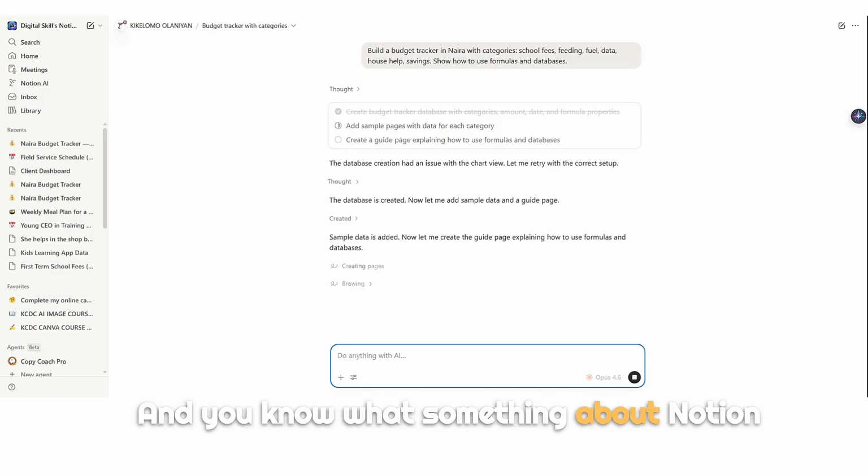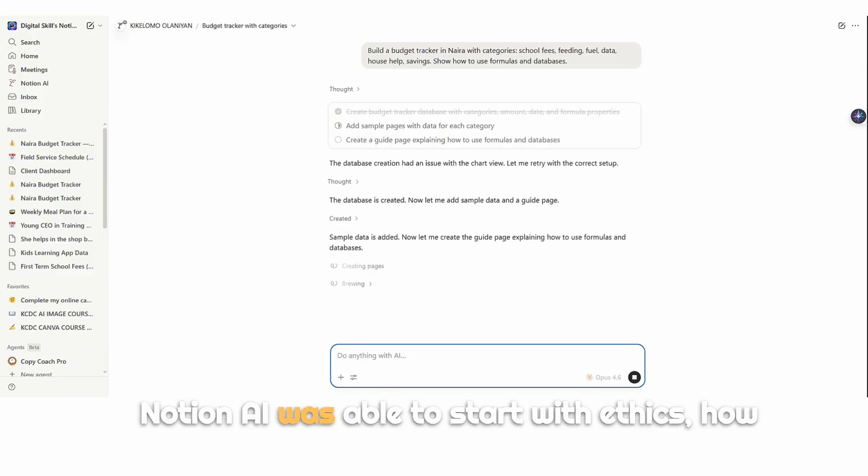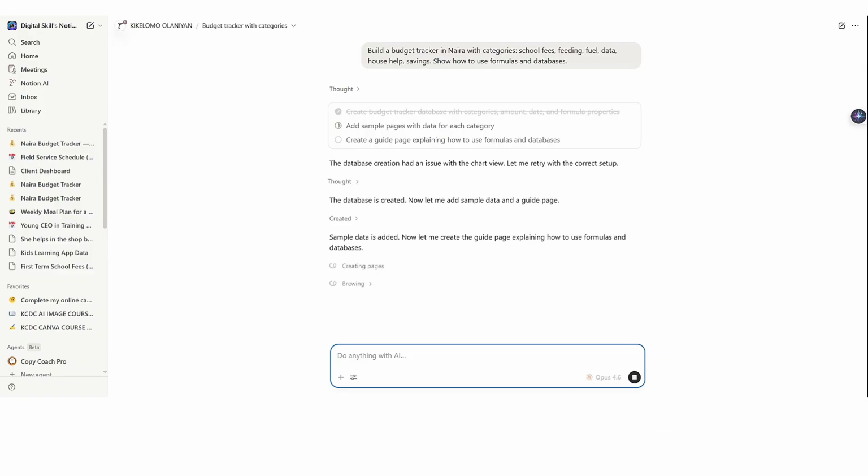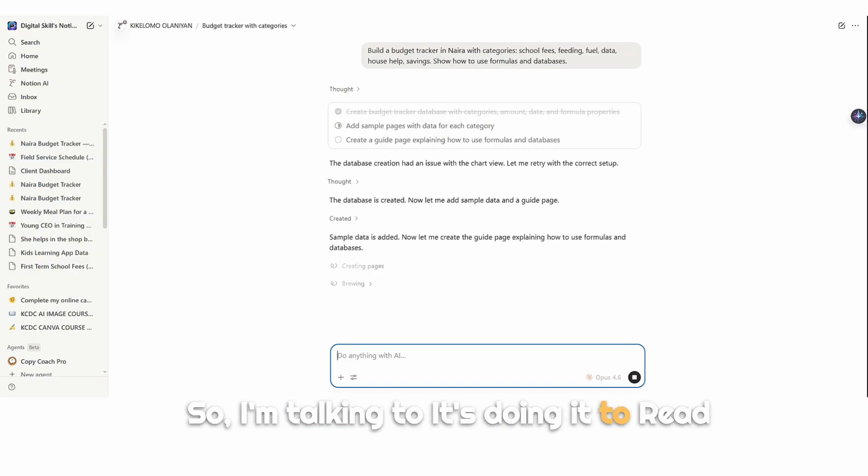And you know what? Something about Notion AI: Notion AI was able to start with ethics, how to use AI. You don't just come to AI and start talking AI. AI is a tool. That's the focus on its own. I created this using Notion. Eight weeks. So I'm talking, it's doing it.